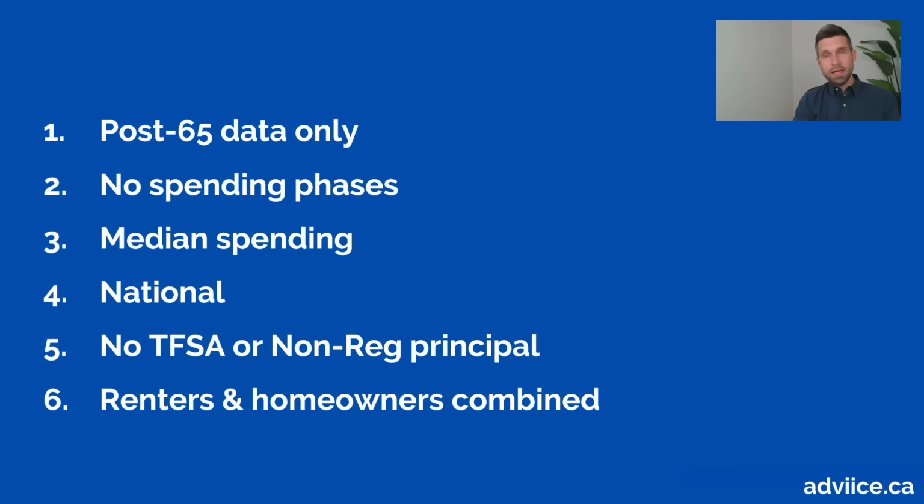Now, the other factor is that this is the combination of every sort of situation, renters and homeowners. That in particular I want to highlight because if you're a homeowner, I would imagine that your after-tax retirement income needs are lower than somebody who's a renter. So you might have all of your fixed cost covered because you own a home, whereas a renter has a higher variable cost because they're paying rent on a monthly basis.